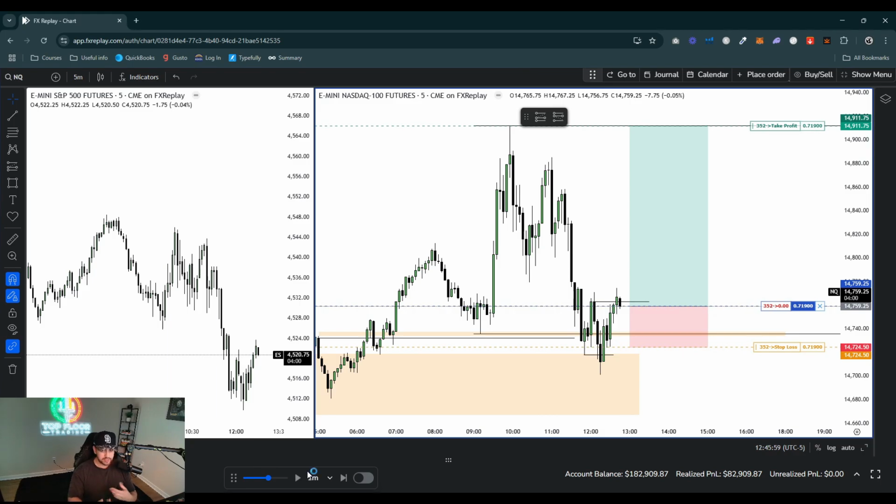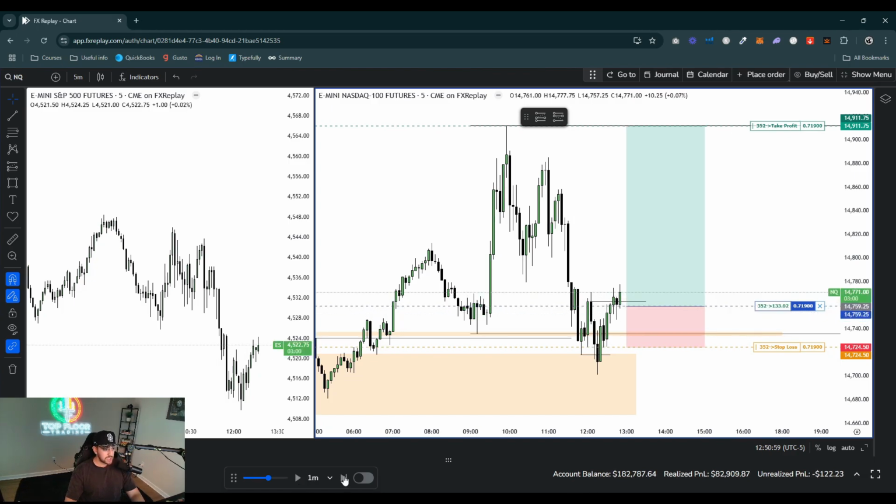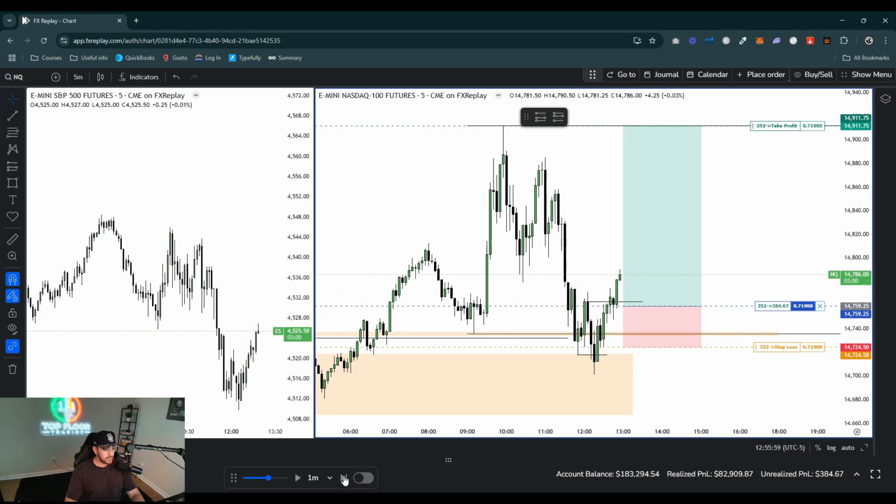I'm looking for all these different confluences for this model and other criteria and other models. So I'm trying to thoroughly explain what I'm seeing in these charts. And this is literally how I backtest as well with the group. So let's go ahead and see what happens here. So we enter here with the stop down there. We got the CISD, we got the confirmation here.